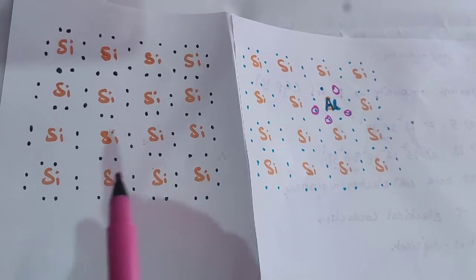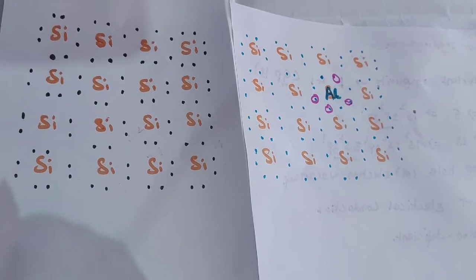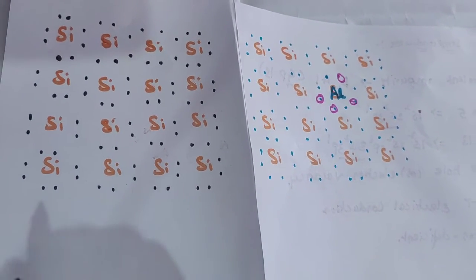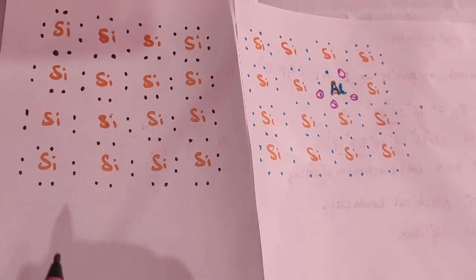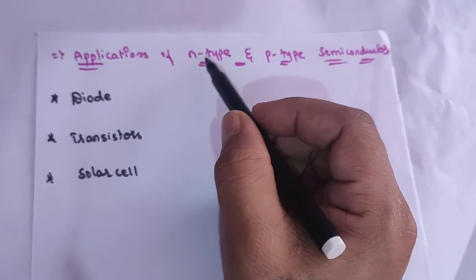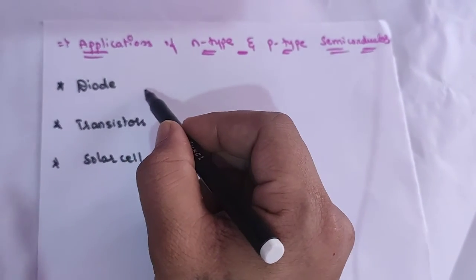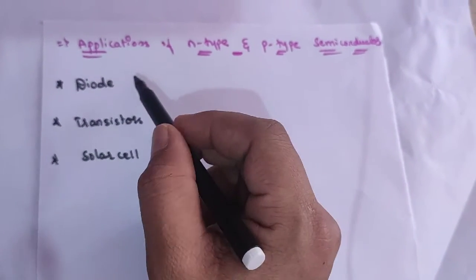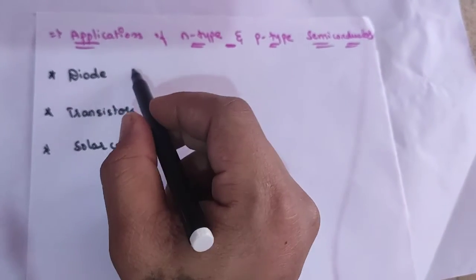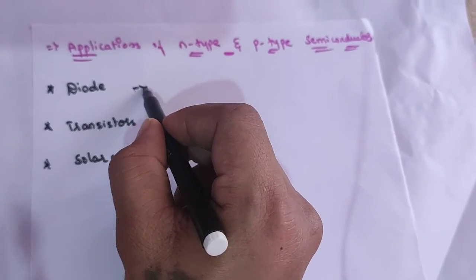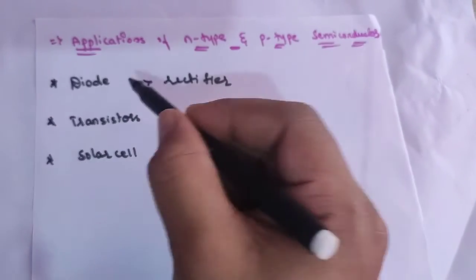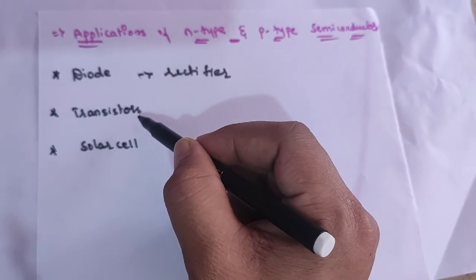So this is about n type semiconductors and p type semiconductors. Now the last concept in this conductivity property, that is known as applications of n type and p type semiconductors. One of the very important applications is that it is used in a diode. A diode is a combination of n type and p type semiconductors. It is used as a rectifier. This is the first important application.